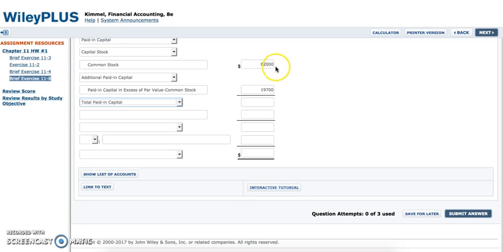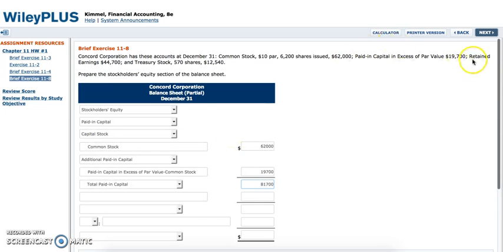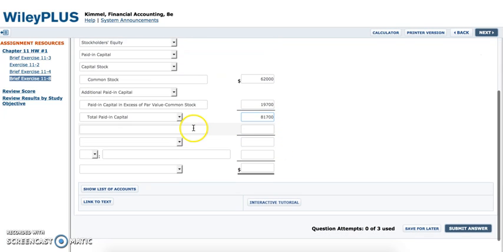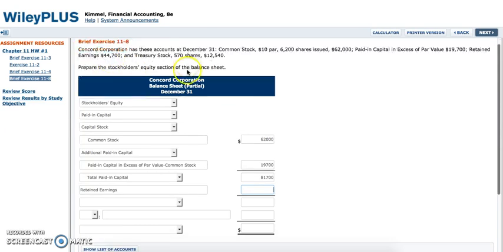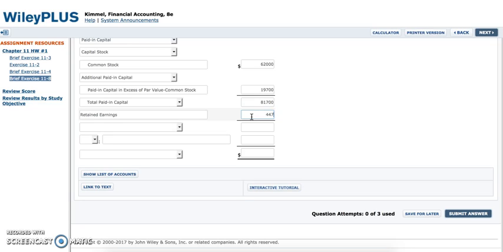We list that right there, and what we have to do now is add 62,000 plus 19,700. So I use an old school version of a calculator, and I input the following information, and I got 81,700 for that. Then for the next section, we know that there is retained earnings right here. So you type that in, retained earnings, it pops up, double click on it, and for that information, we know it was listed at $44,700.